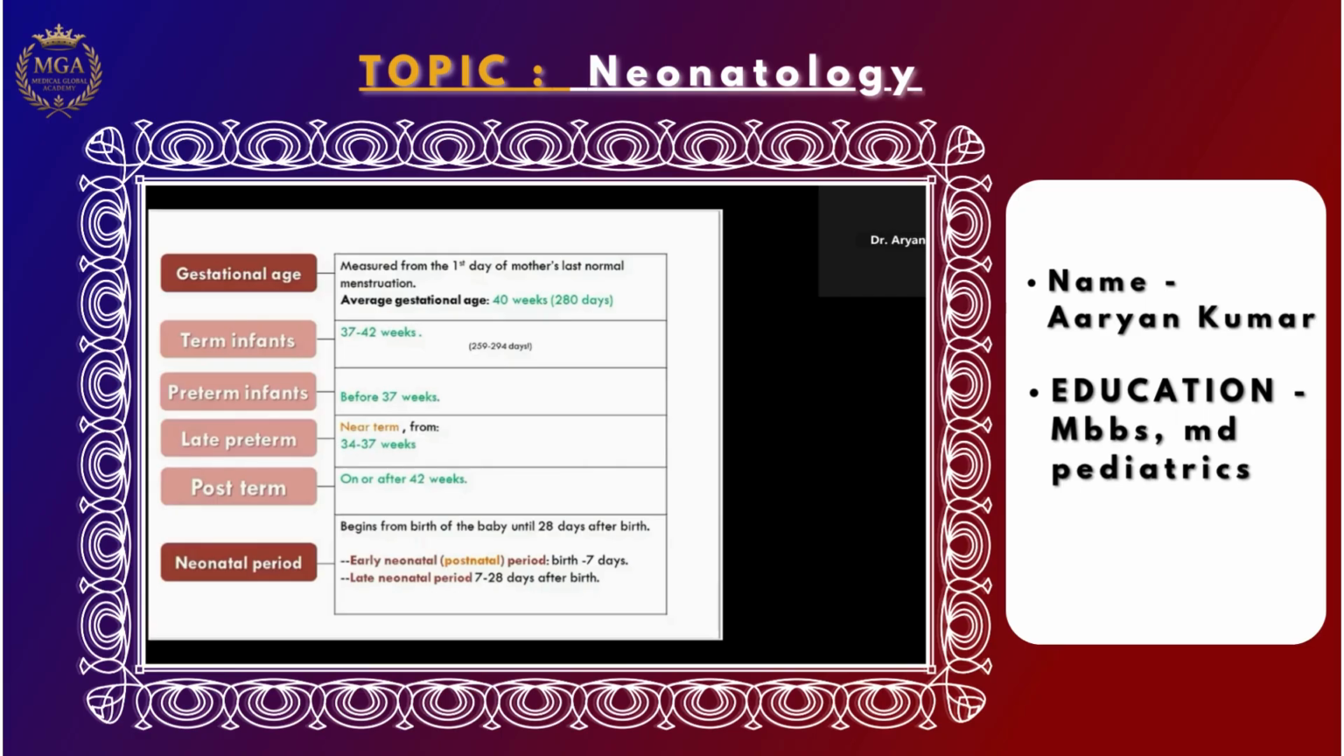Why is gestational age important in neonatology? Because so many things in neonatal care depend upon the gestational age. On this basis we decide term infant, preterm infant, late preterm, and post-term infant, right? If you don't know the gestational age, the management of the newborn will be hampered. So first of all, we should know the gestational age of the baby, by clinical method and by investigational method, which is ultrasonography. The first trimester is best for confirming the LMP.